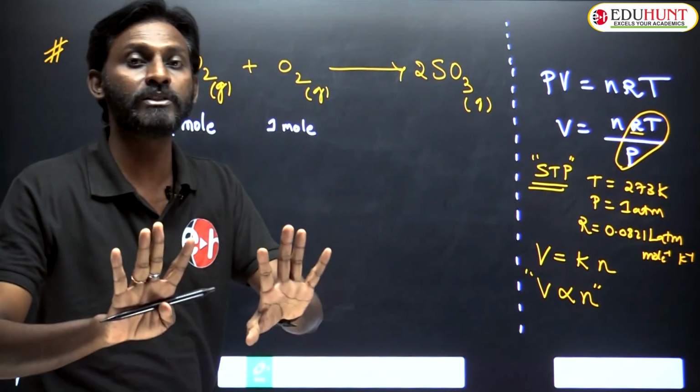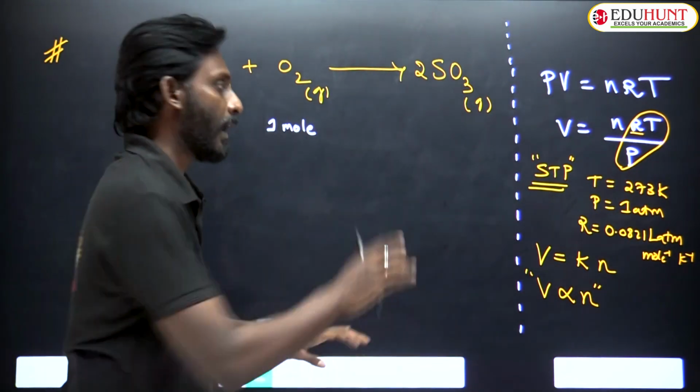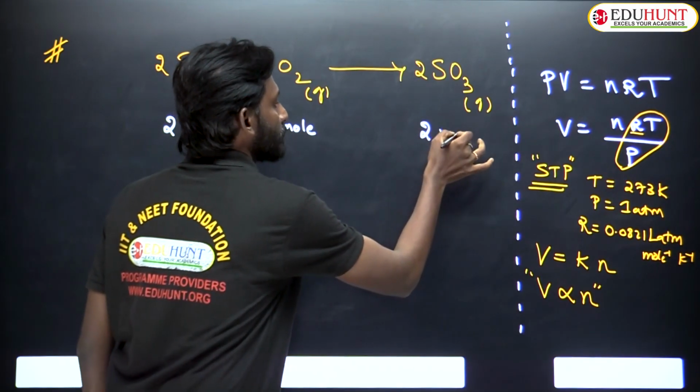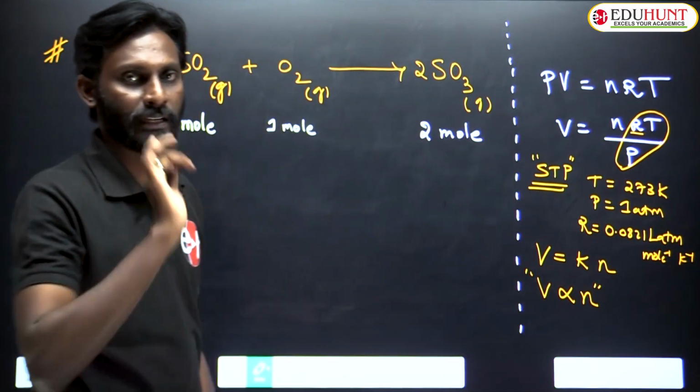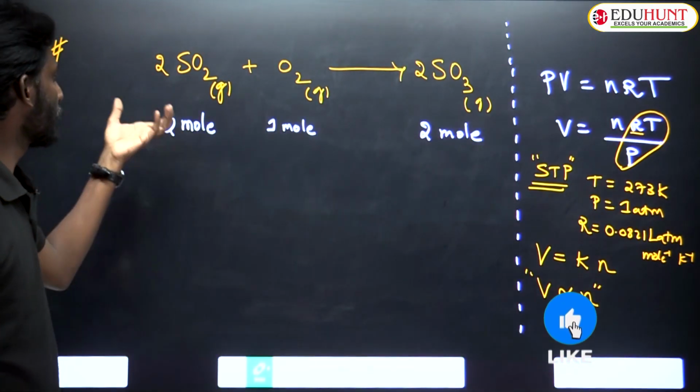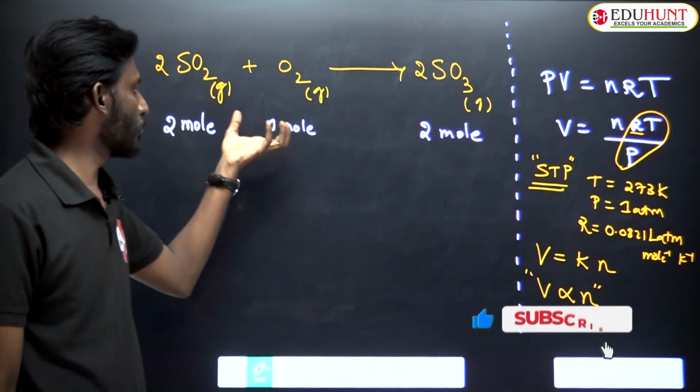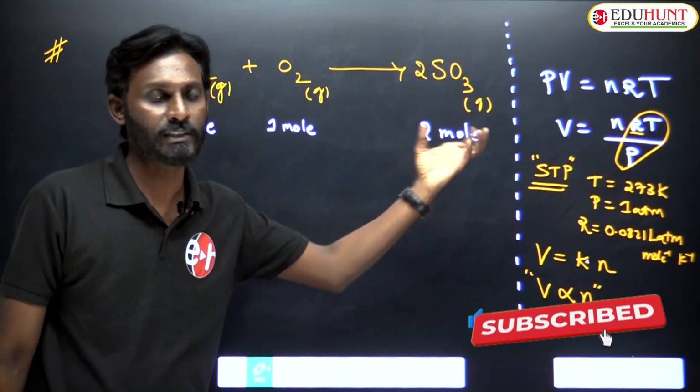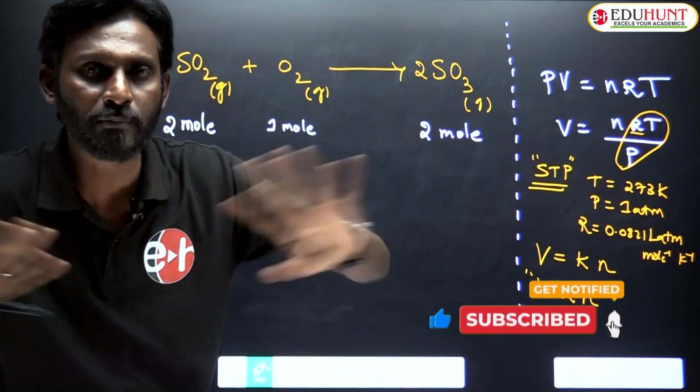After completion of the reaction I got 2 mole SO3. So 2 mole SO2 on reaction with 1 mole O2 gives 2 mole SO3. This is what happened in the entire process.